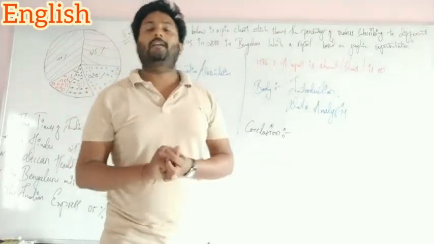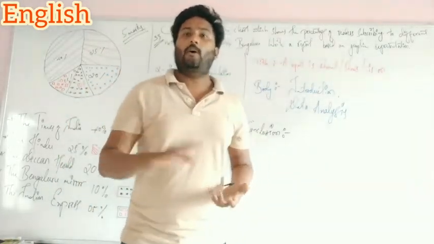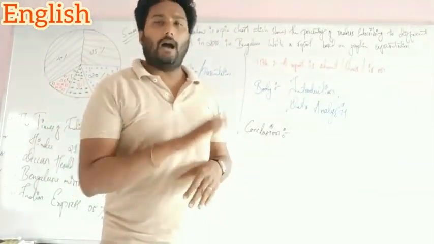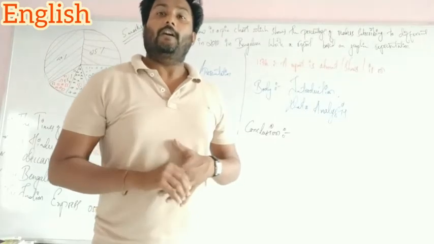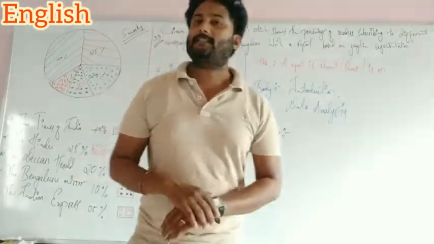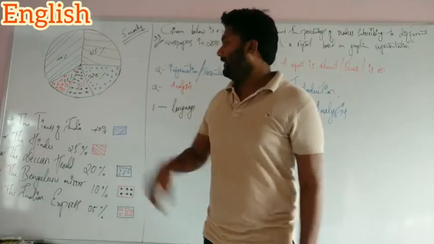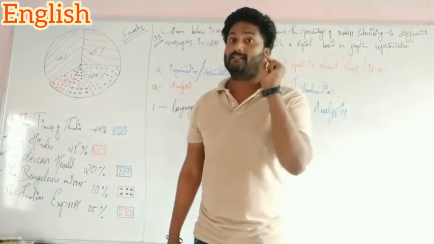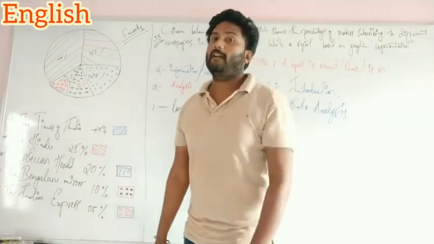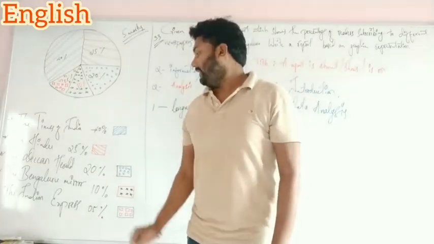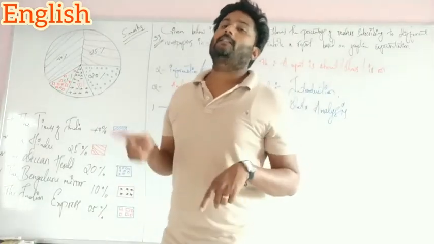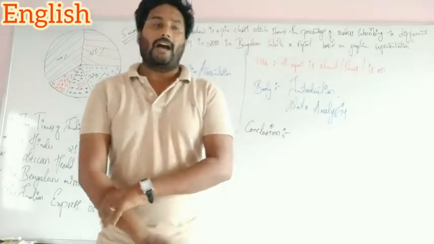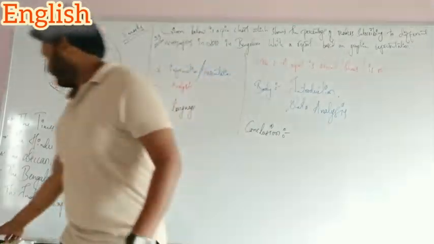How to write the conclusion: by overall examining the above data, facts and figures, we came to know that the first newspaper in the lead is the Times of India, 40% of readers go through the Times of India, and the last one is the Indian Express. Like this, we should go on concluding. For your benefit, I am going to solve this pie chart.